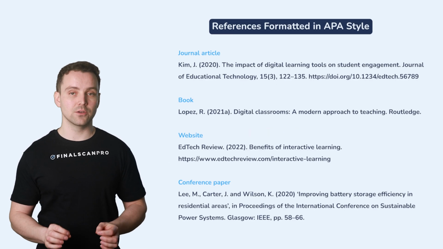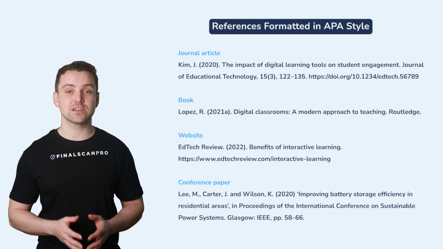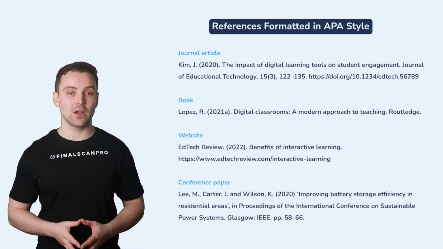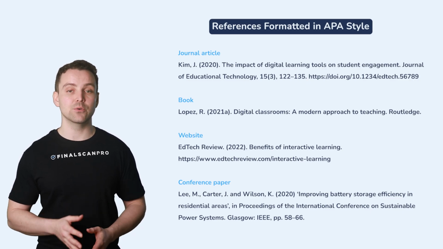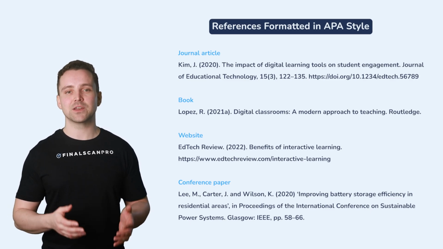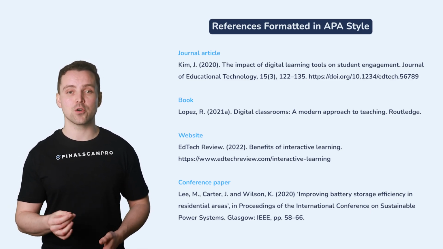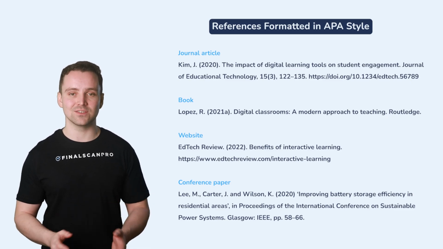You must also include a reference list at the end of your paper. Here's an example of a reference list formatted in APA style. This list should contain all the sources you cited, arranged alphabetically by the author's last name. We highly recommend using reference management software to format your bibliography. It saves time and helps keep your references consistent.